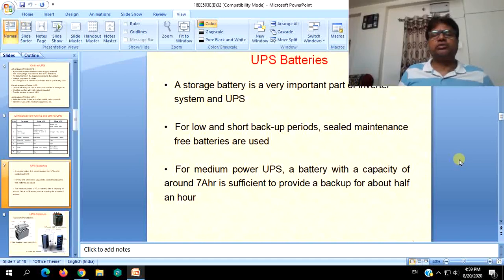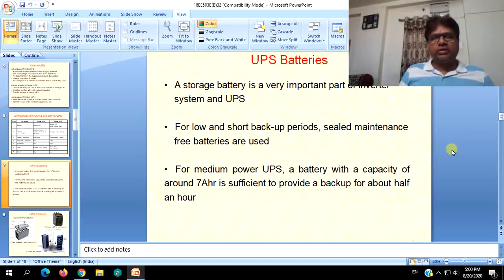Because of cost also. So once you choose whether it is offline or online, again two choices will remain. That is the ratings. The ratings of that UPS, that is voltage and current ratings, or you can simply, in general, call it the normal volt ampere or VA ratings or kVA ratings.